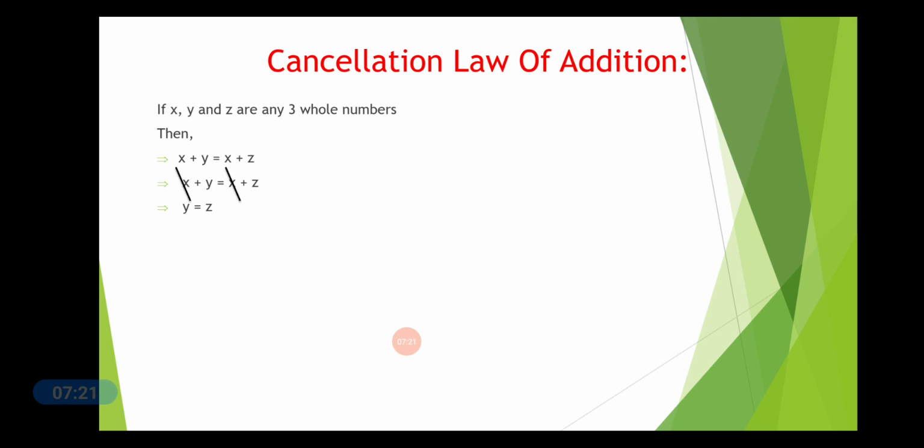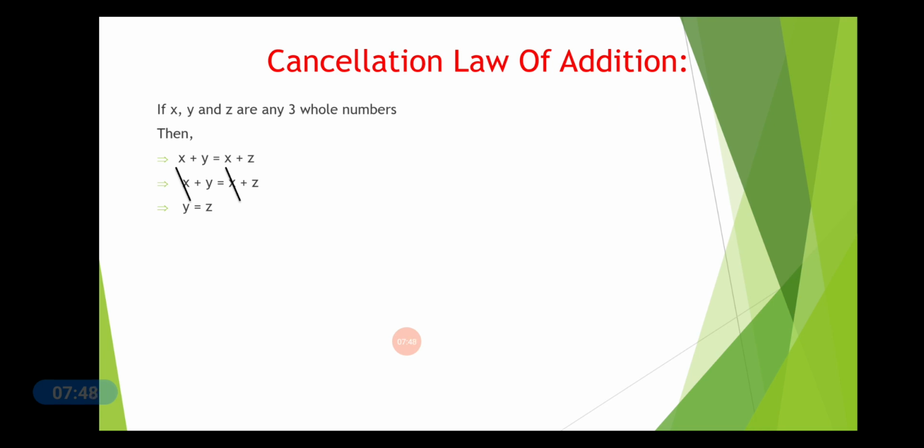Cancellation law of addition. If x, y and z are any three whole numbers, then when you have x plus y equal to x plus z, now x is present in both the left hand side as well as the right hand side. Then you can cancel x from both the sides.